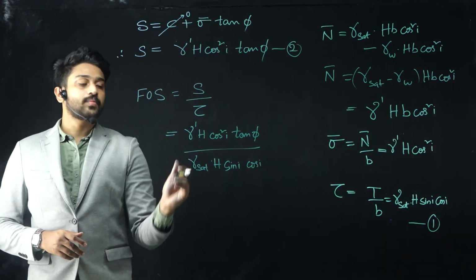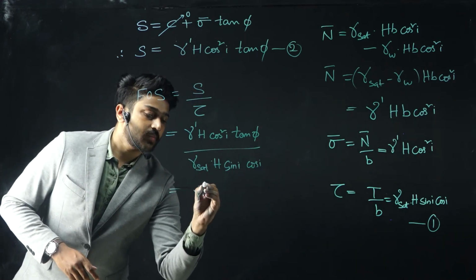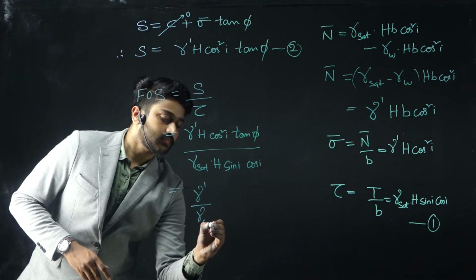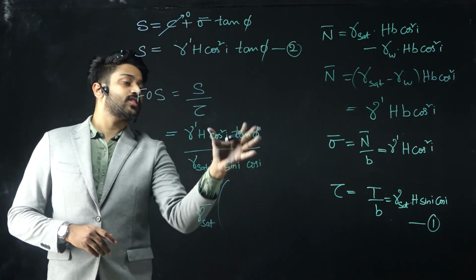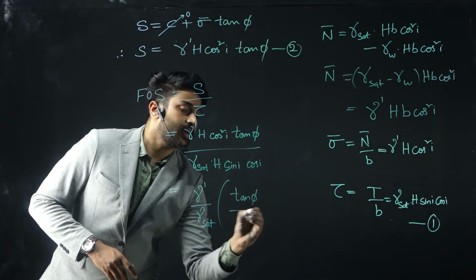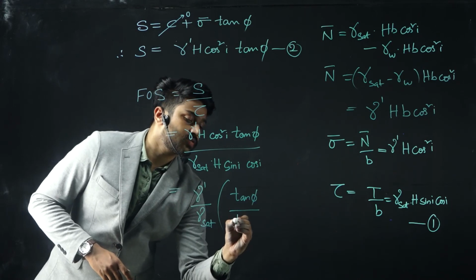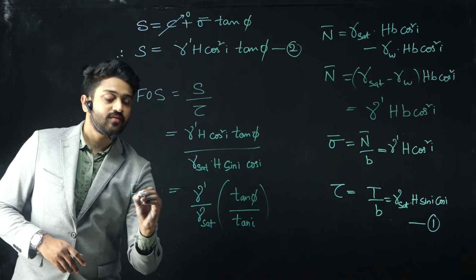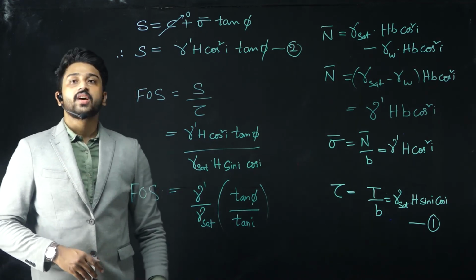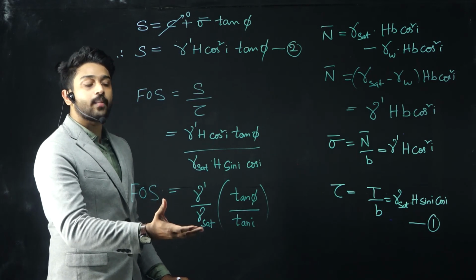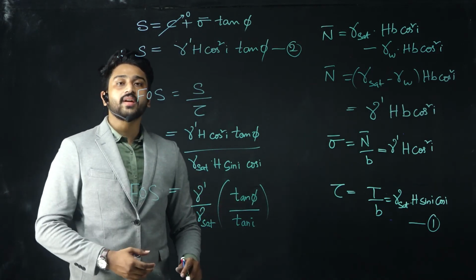On further simplification, since h gets cancelled, it is gamma dash by gamma sat multiplied by tan phi by, as cos gets cancelled, tan i. So finally, for the steady seepage case, we obtain the factor of safety as gamma dash by gamma sat into tan phi by tan i.